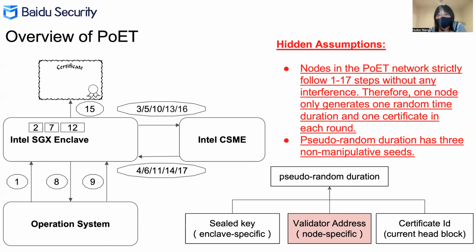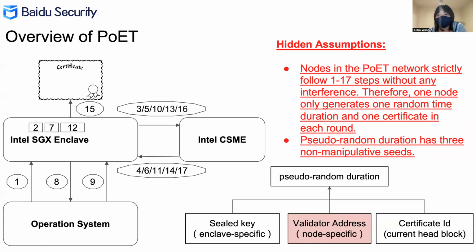Then we found there's also another hidden assumption, that the random duration is in fact a pseudo-random duration generated by 3 non-manipulative seeds: enclave-specific sealed key, node-specific validator address, and the current head block's certificate ID. However, we found the node-specific validator address can be modified by directly changing it as enclave input. And this allows us to control the node-specific validator address.